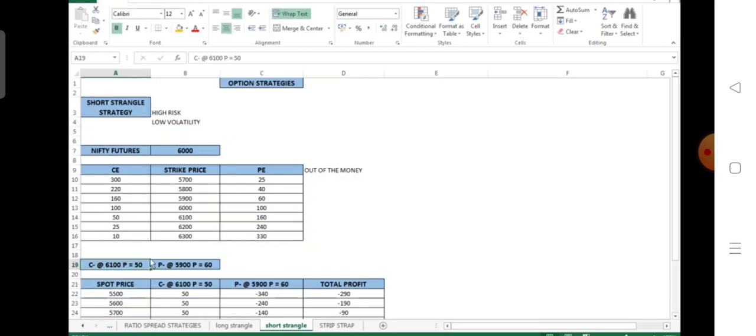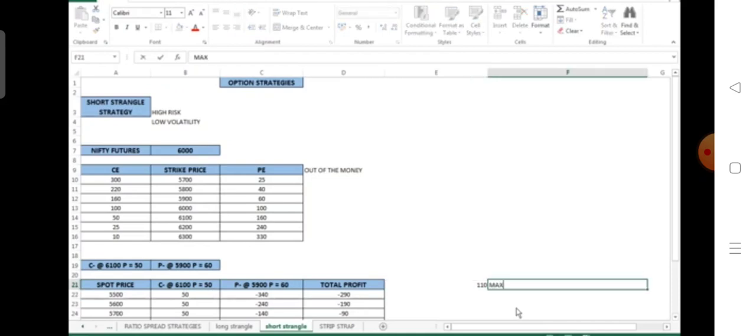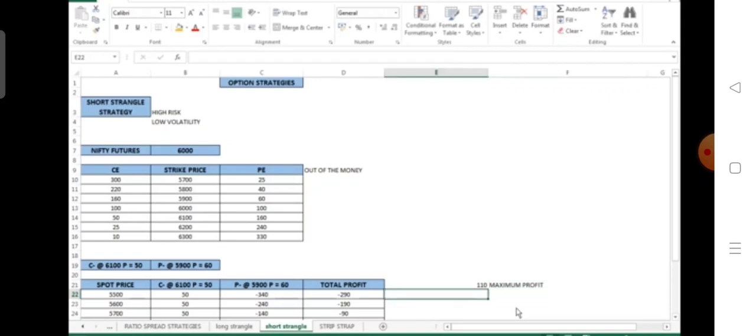Now we see we are selling call and put options, both slightly out of the money, as we had done in a long strangle strategy. So here we are selling calls and puts, C minus at 6100, P minus at 5900. So the initial premium inflow from the strategy would be 60 rupees plus 50 rupees, making it a total of 110 rupees. This is the maximum profit which can be generated from the strategy.